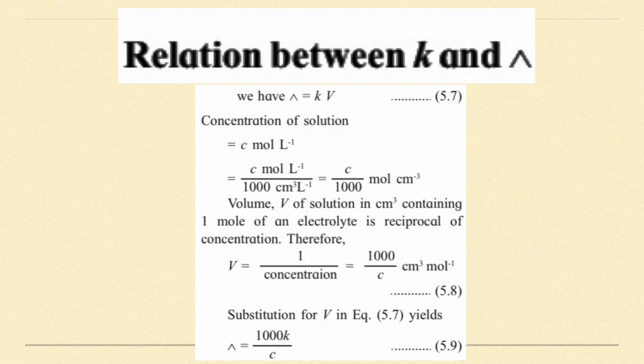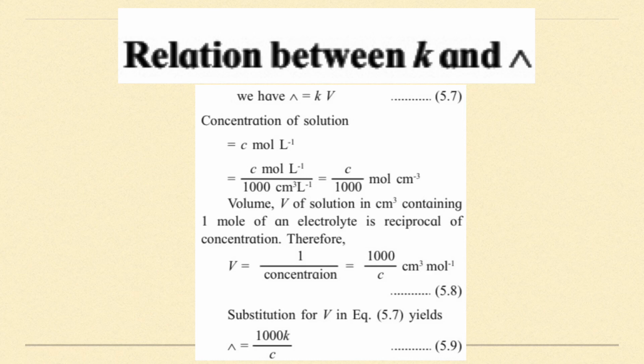In a similar way, if we take the whole volume of a solution in centimeter cube containing 1 mole of a dissolved electrolyte, then the electrical conductance is termed lambda, that is molar conductivity. The only difference is that conductivity gives the conductance of 1 centimeter cube of solution, and molar conductivity gives the electrical conductance of V volume of the solution.